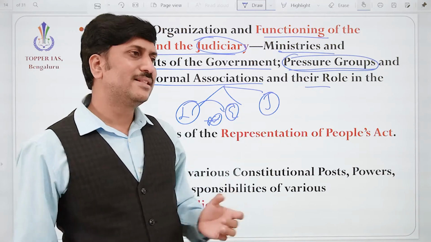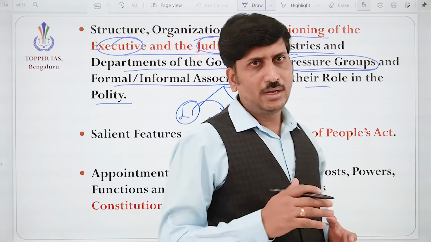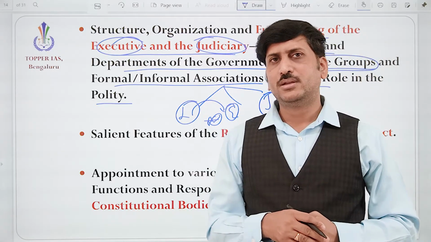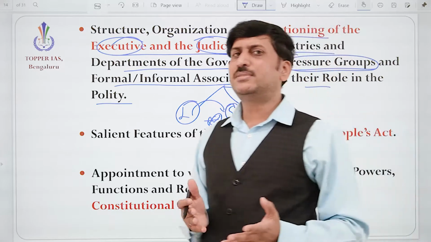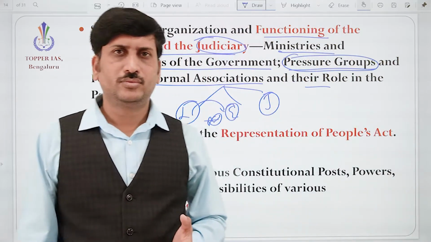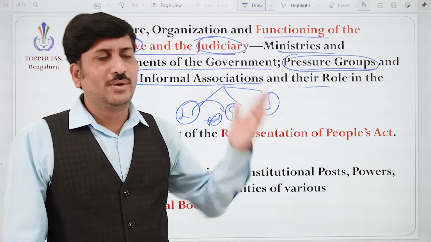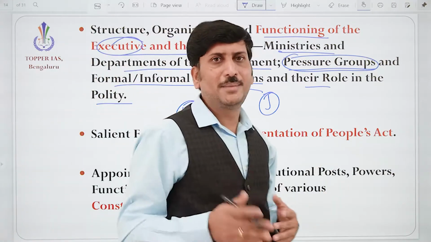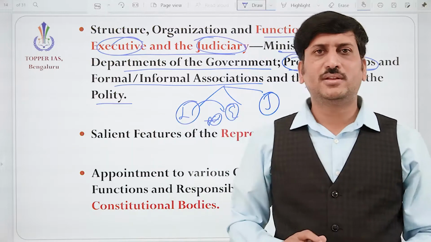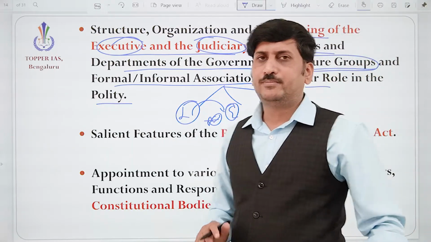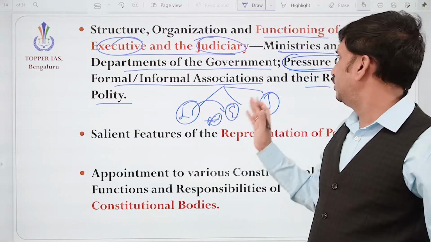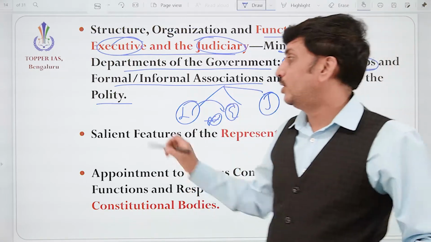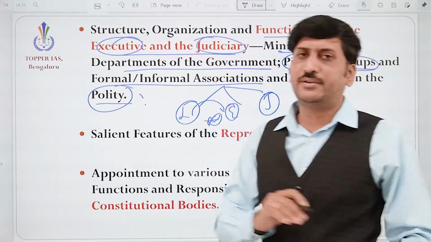Because the political parties need funds. And if somebody is giving a huge amount of funds to a political party, don't they expect something in return? Okay, how to check whether a lobby is good or bad? Sometimes it's good for the nation, sometimes it favors only a certain section of society. So both are there. Anyway, that we are going to discuss here in pressure groups, formal and informal associations and their role in the polity. Yes, they play a bigger role here.